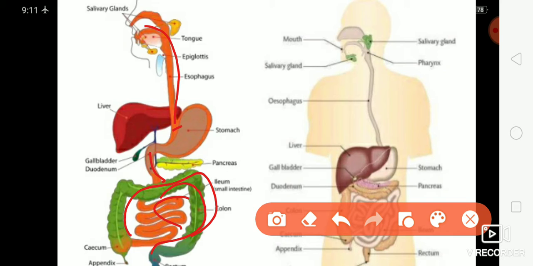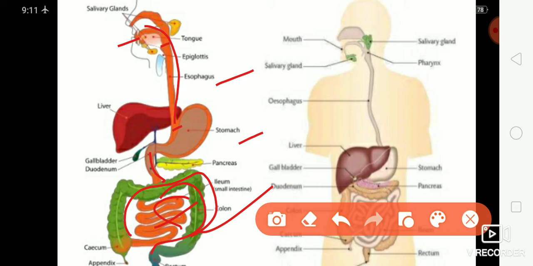The alimentary canal consists of several organs: mouth, buccal cavity, pharynx, esophagus, stomach, small intestine, and then large intestine.